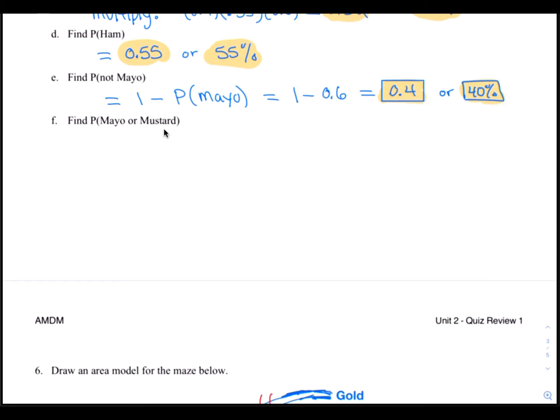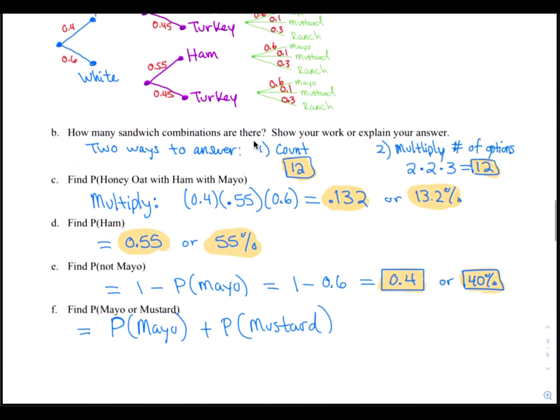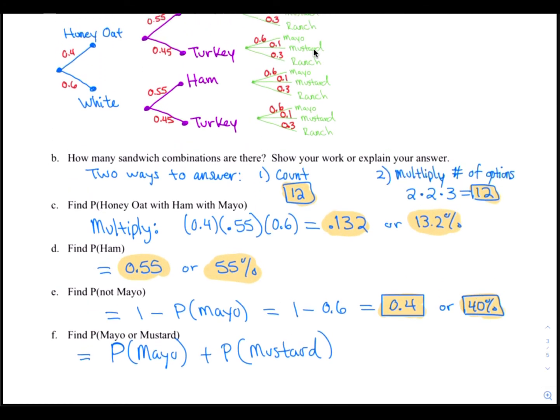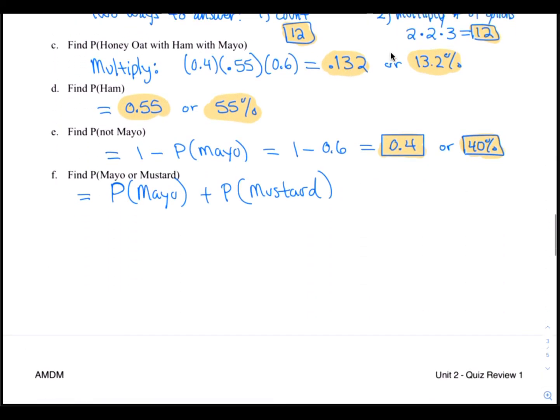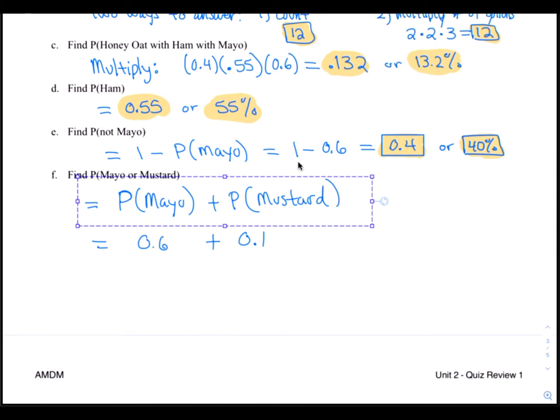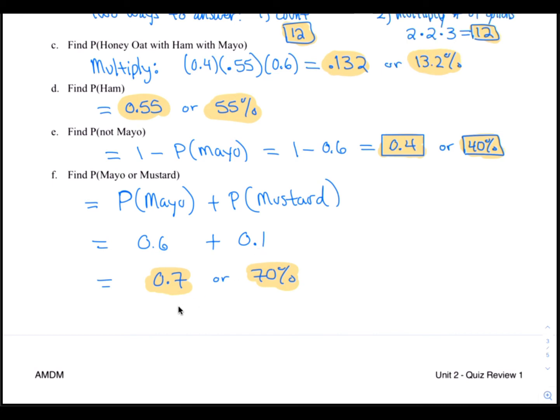All right, letter F says find the probability of choosing mayo or mustard. Well, the way that works is you simply add the probability of mayo plus the probability of mustard. Let's look back up here at the top, and the probability of mayo is 0.6 and the probability of mustard is 0.1. You just simply add those 2 together. So it's going to be 0.6 plus 0.1, and of course that is 0.7, or as a percent, 70%.